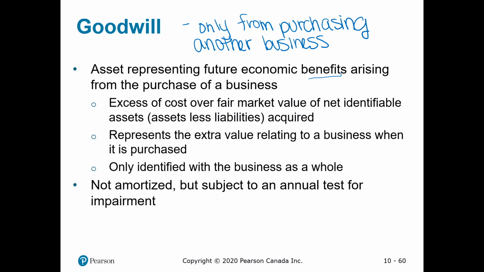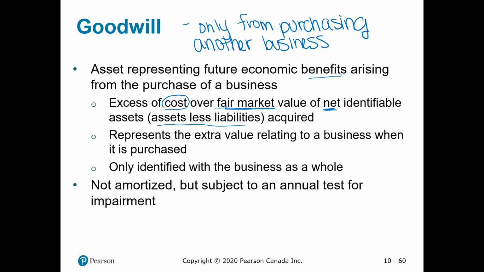The way that it's calculated is you take the excess of the cost, so what you actually pay when you purchase the business, over the fair market value of the net identifiable assets. So this is assets minus liabilities. And it is this extra value that you're buying from the business.